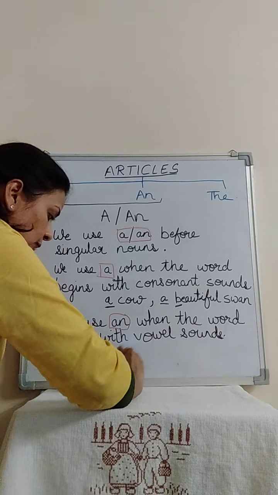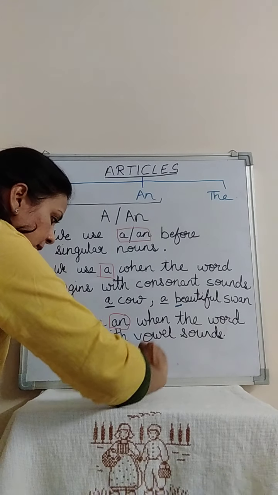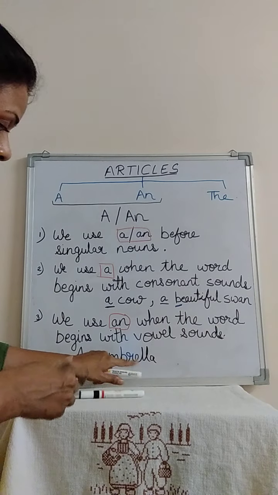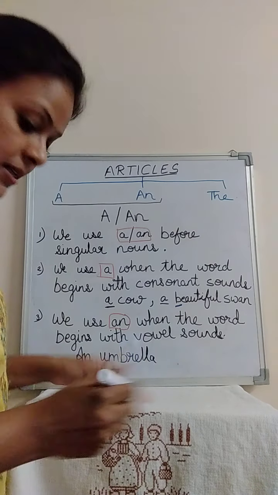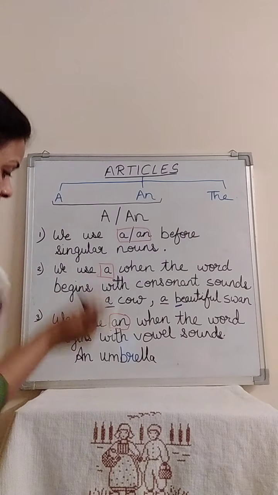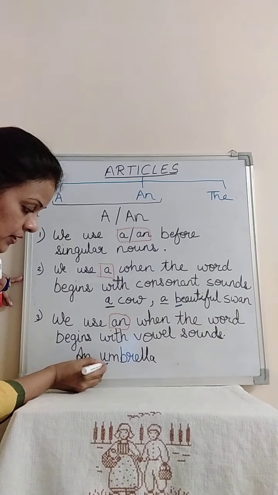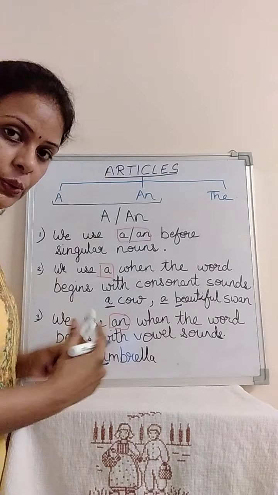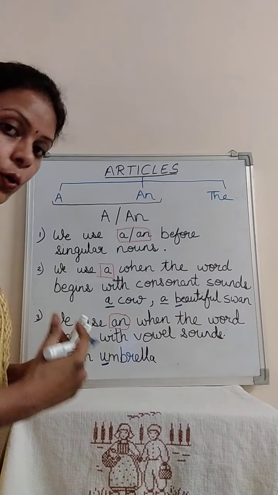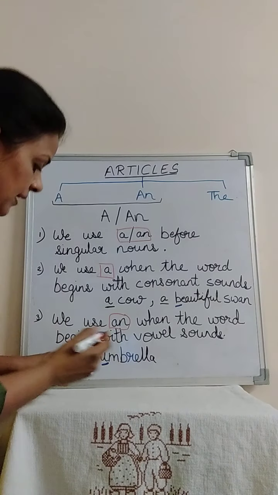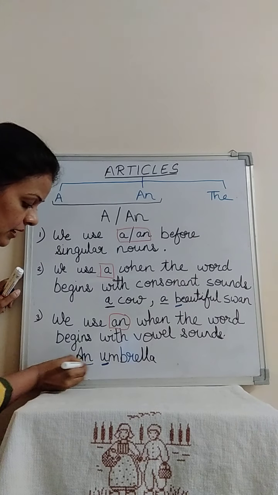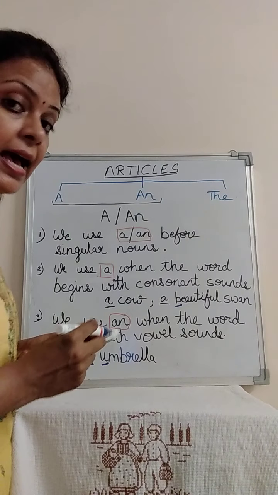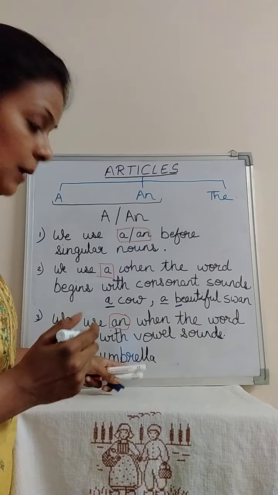Yes, we write an umbrella because the word umbrella begins with U, and U is a vowel. We know if it begins with a vowel then we place an. Right children? Then we place an umbrella.